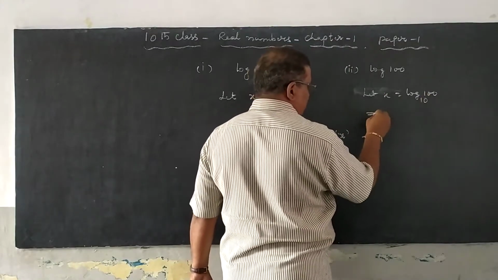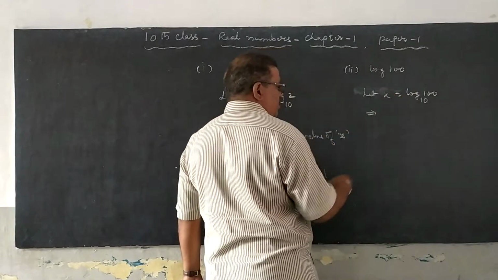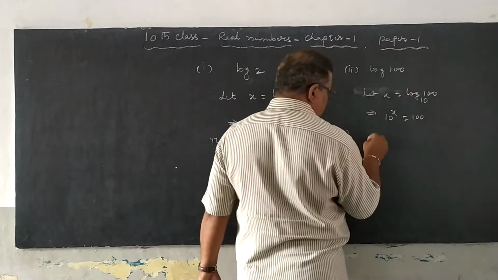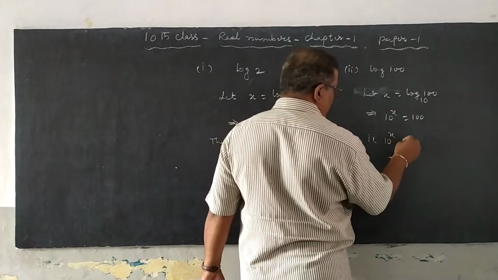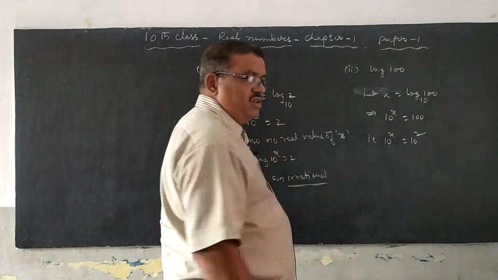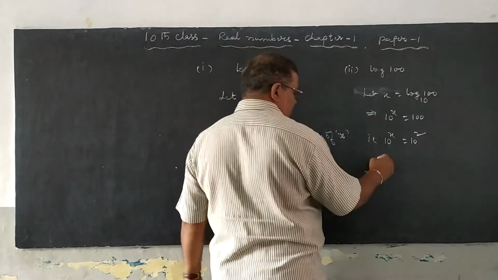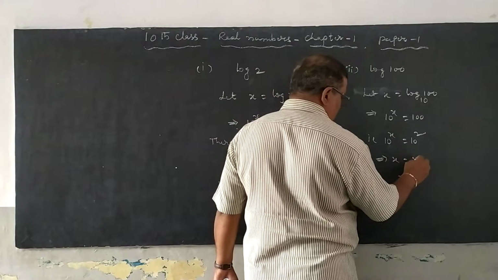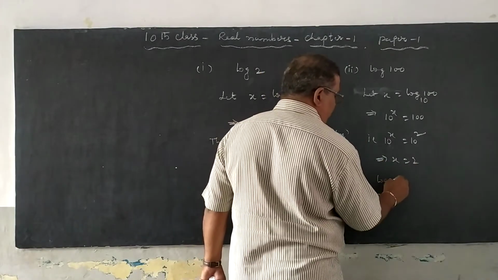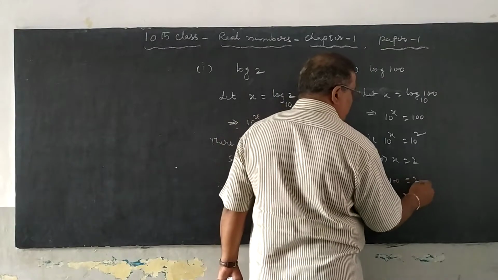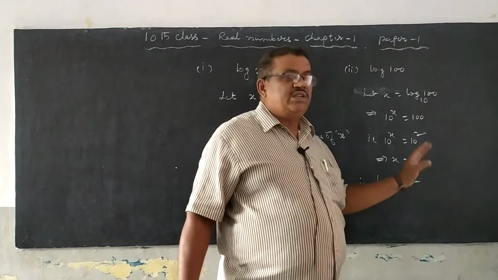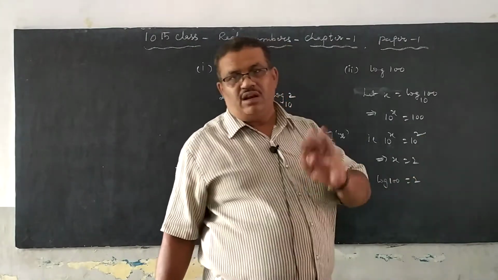The exponential form is 10 power x is equal to 100, that is 10 power x is equal to 10 square. On both sides the bases are equal, so equate the powers: x is equal to 2. Hence log 100 value is 2. 2 is in the form p by q with denominator 1, so it is a rational number.